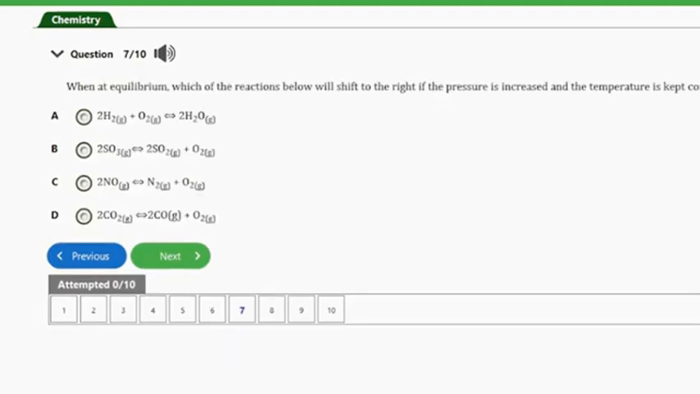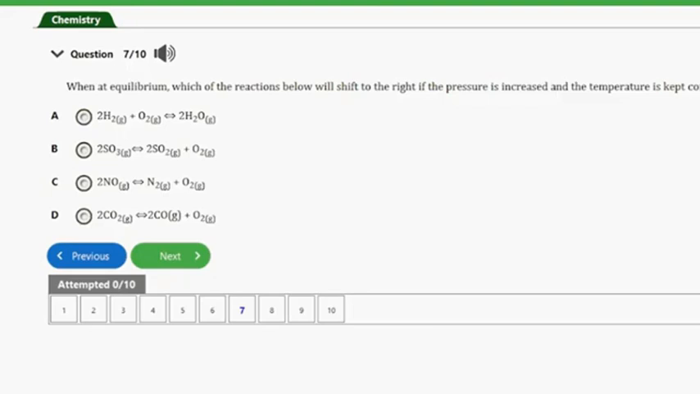So let's consider the next question. Question number 7. It says, when at equilibrium, which of the following reactions below will shift to the right if the pressure is increased and the temperature is kept constant? A, we have 2H2 gas plus O2 gas to yield H2O. B, 2SO3 gas to yield 2SO2 plus O2, all gases. C, 2NO gas to yield N2 gas plus O2 gas. D, 2CO2 gas to yield 2CO gas plus O2 gas.